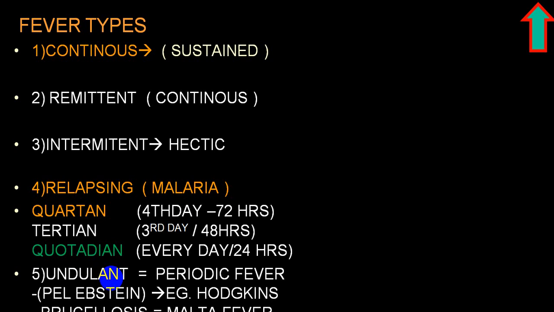Then the person is apyrexic, or we call afebrile, for a gap of say again 7 to 10 days. Again he gets a period of remittent fever which is sustained for 7 to 10 days. This is classically described as undulant fever or periodic fever or Pel-Ebstein fever.